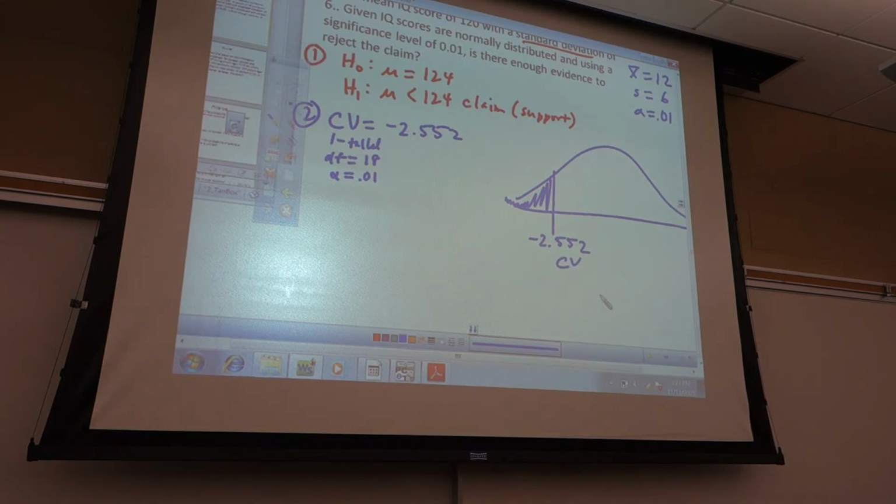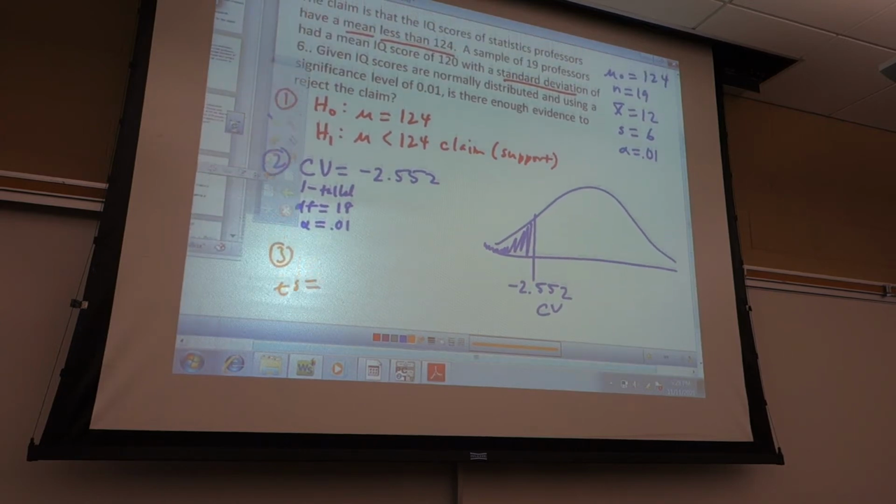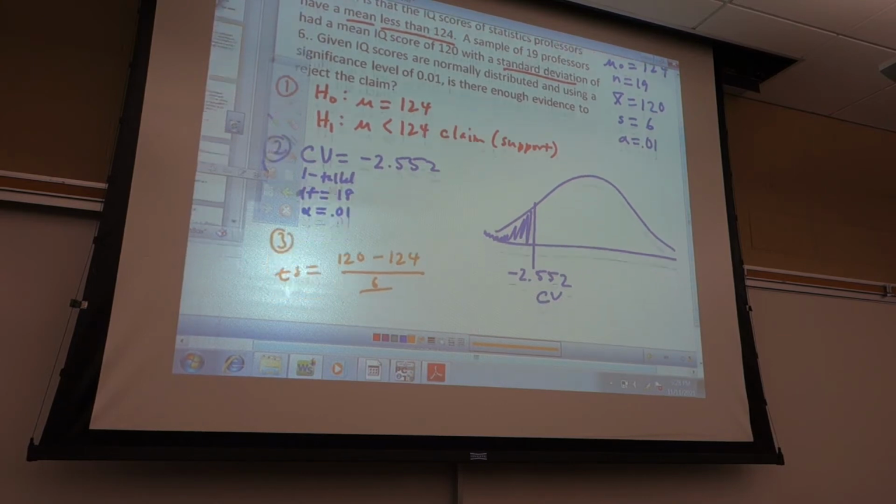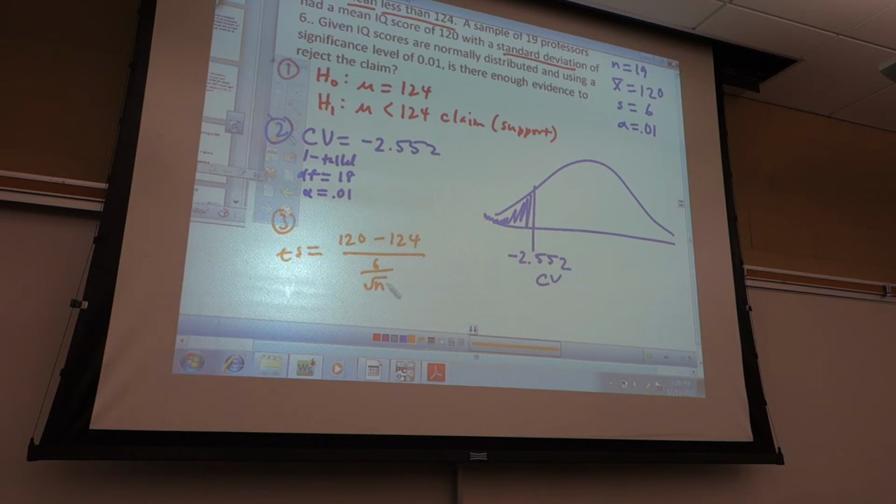Okay. Step 3, test stat. What was my x bar? 120. So 120 minus 124 over 6 divided by the square root of 19. Oops, not 10, 19.